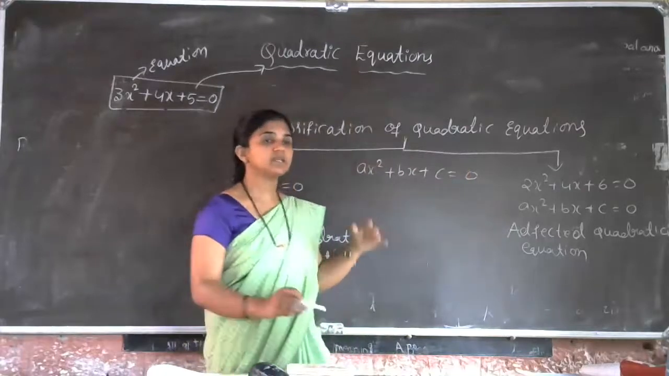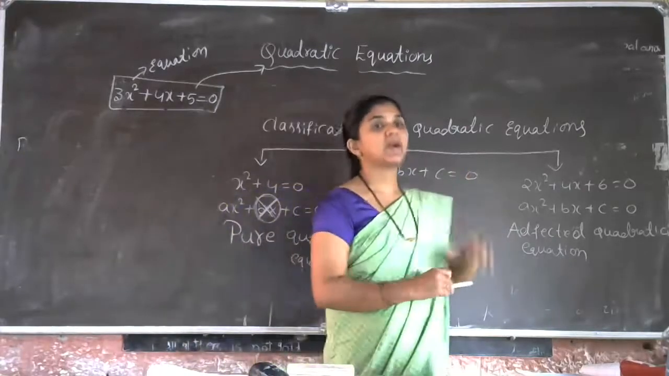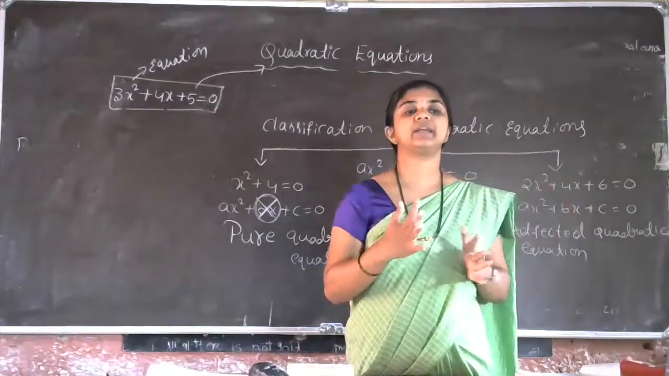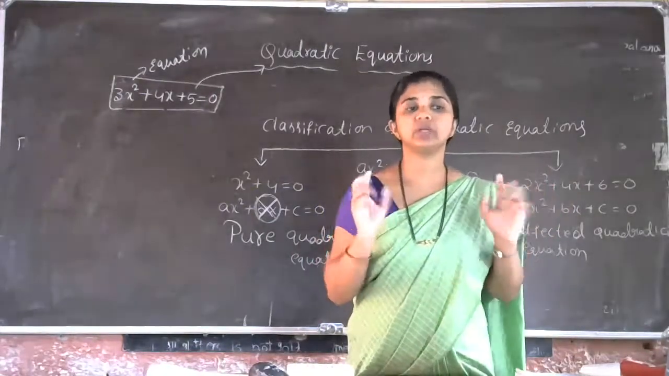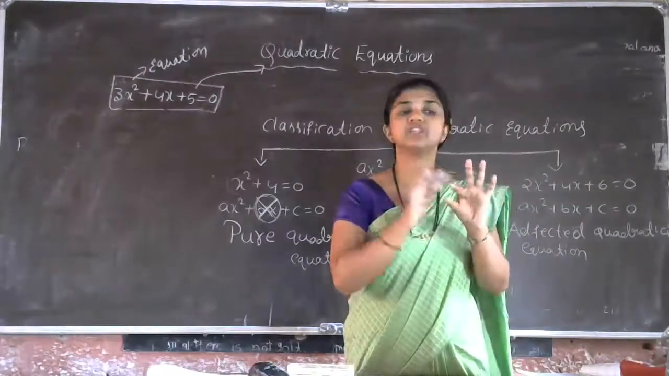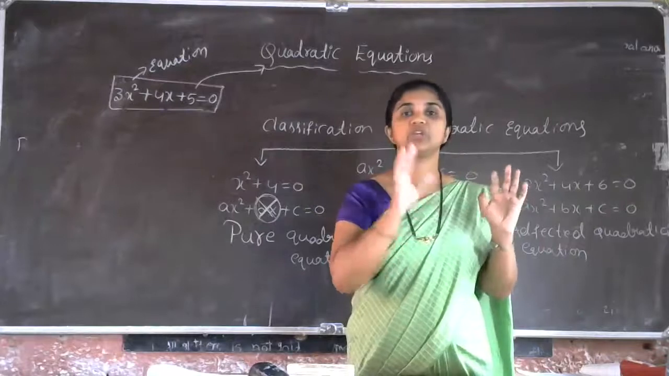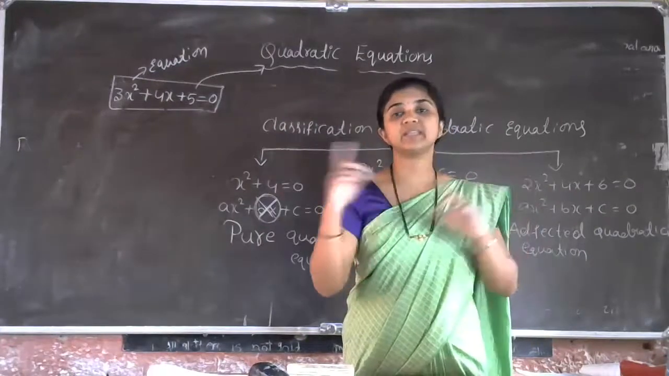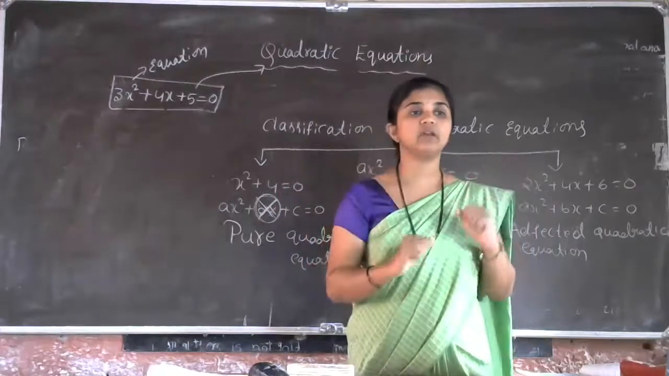Okay, this is about the classification of the quadratic equation. In the introduction part of the quadratic equation, we just have to learn this much: the definition of the quadratic equation and the general form of the quadratic equation, ax² + bx + c = 0, where a, b, c are real numbers and a is not equal to 0. Okay.